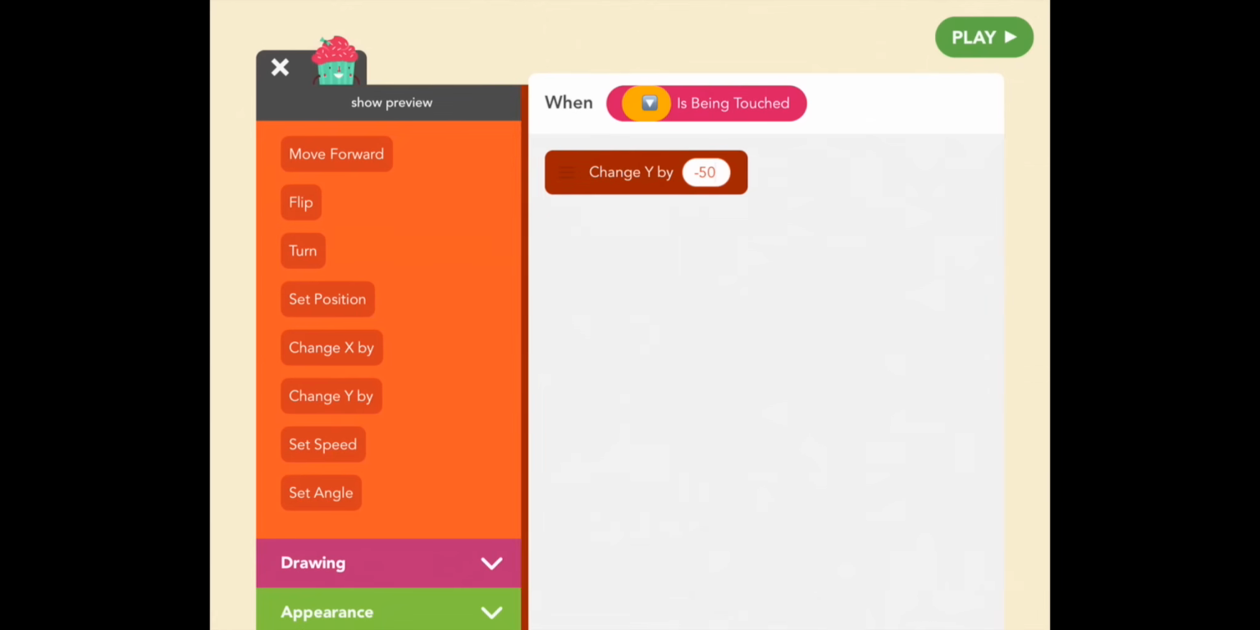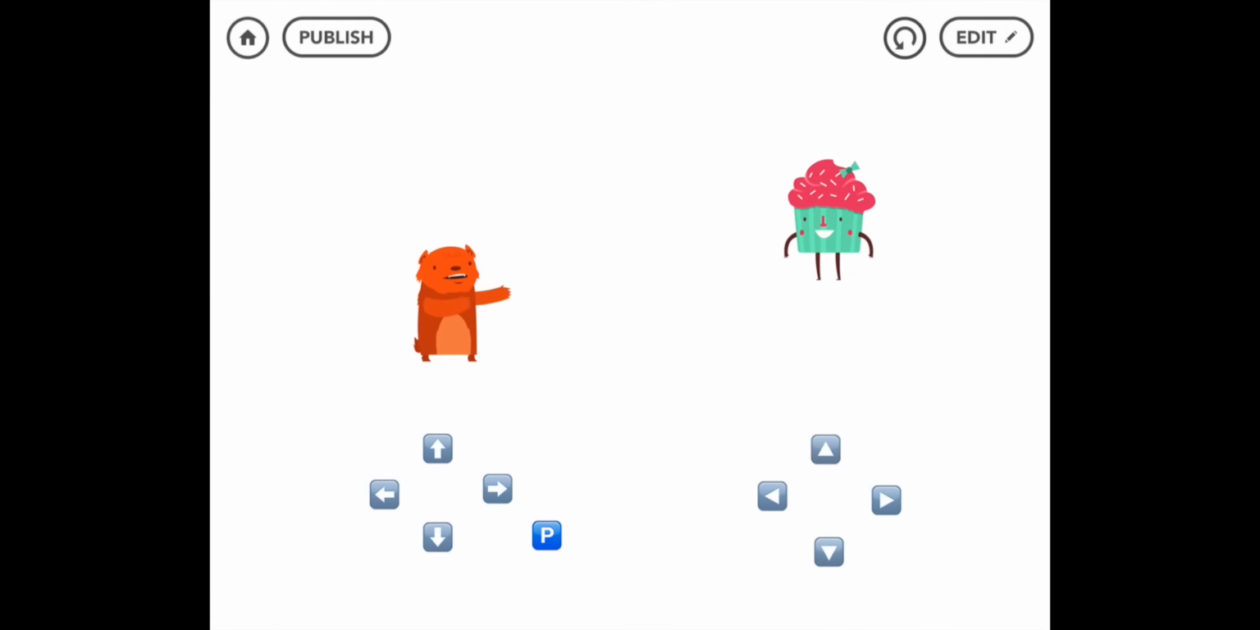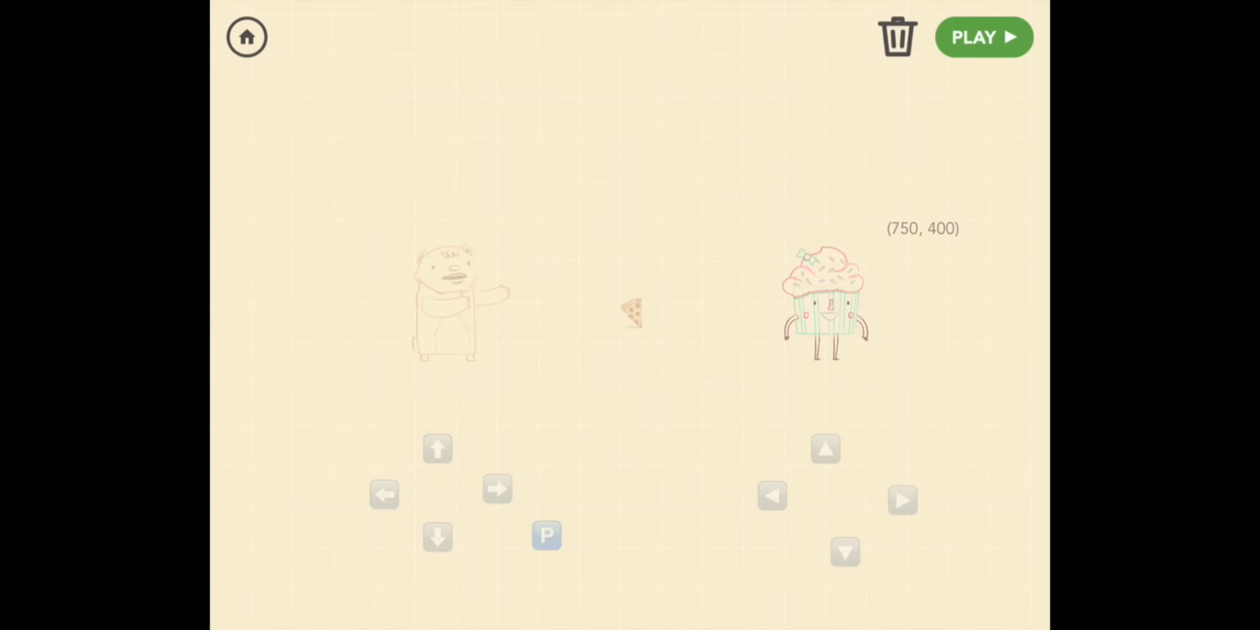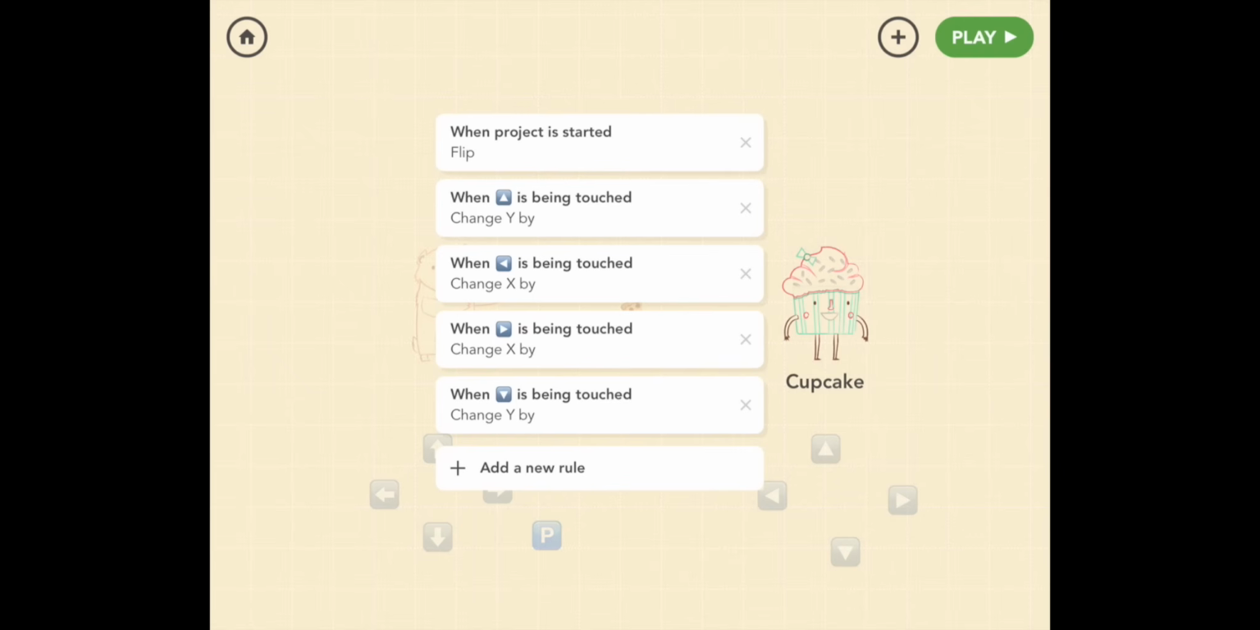Now let's take a look. Up, left, right, down. Yay, we got a movable Cupcake. She will be very evasive in this dodgeball game. So go back to edit. Okay, so Cupcake can move around, but she doesn't have any offense, right? We need to give her food that she can throw at Bear.